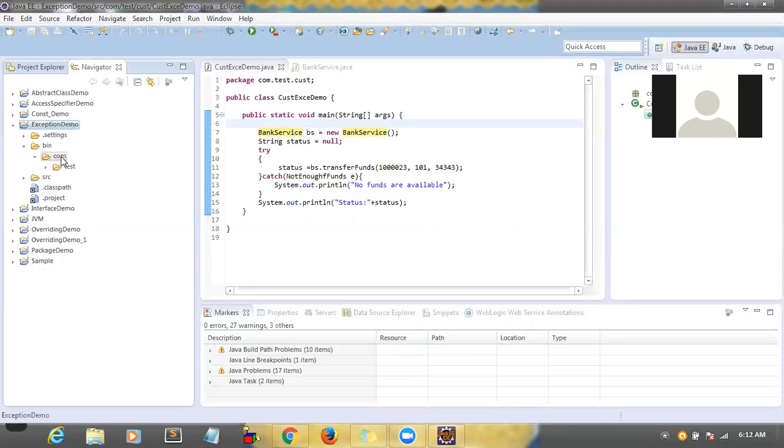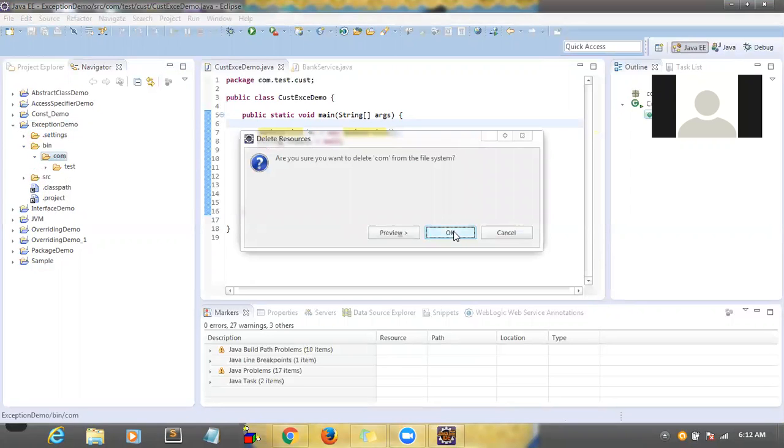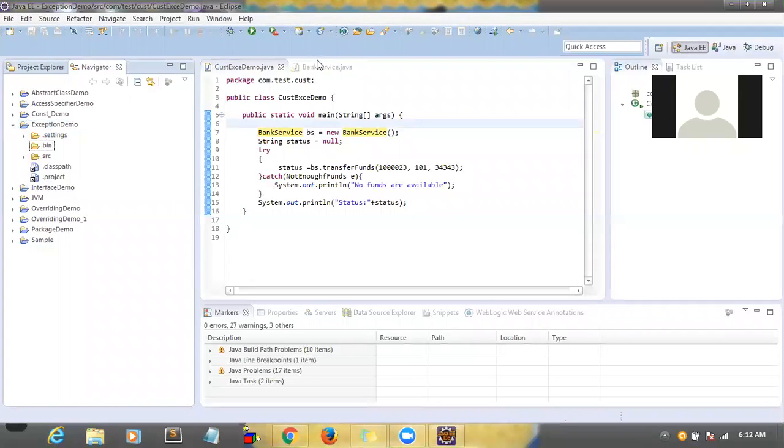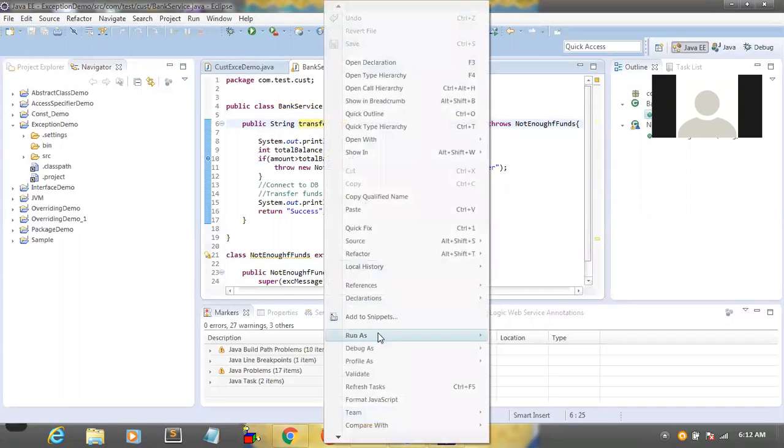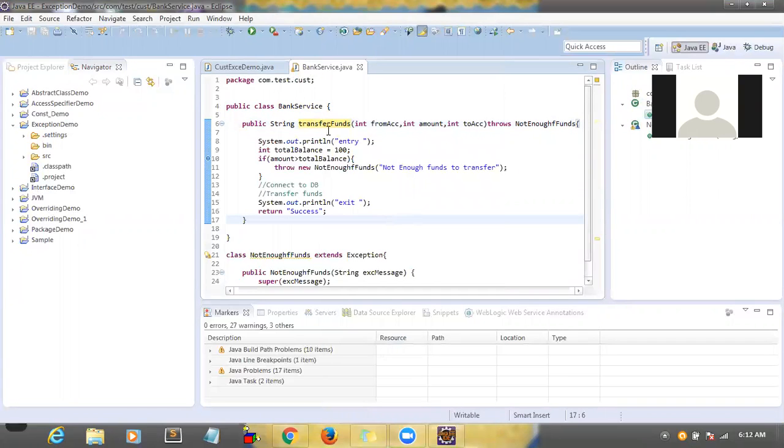So I used to delete these generated .class files. If I delete them, then whenever I try to run from here, right now there are no .class files for this project.